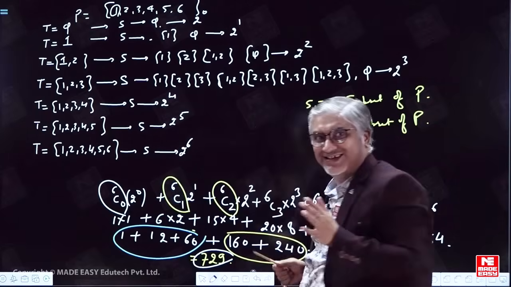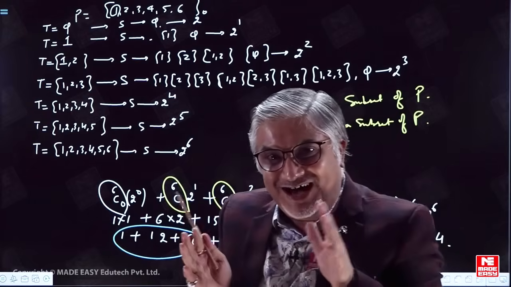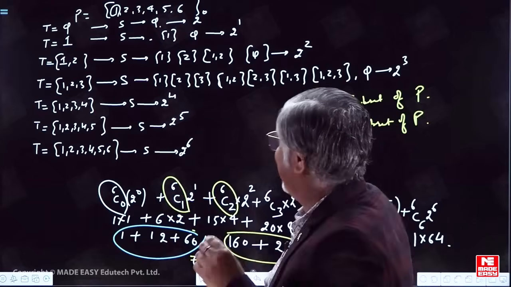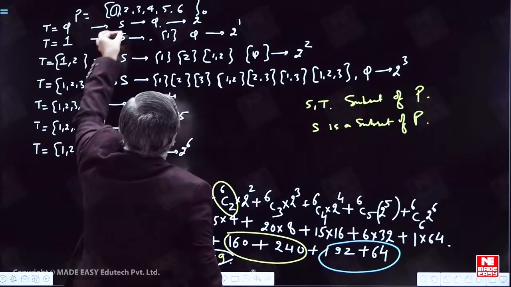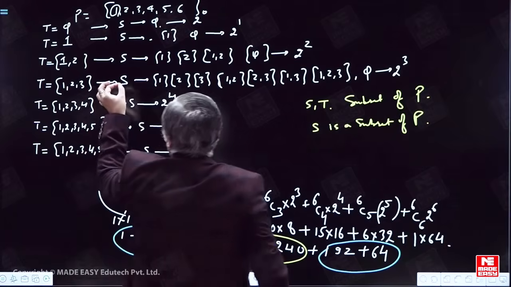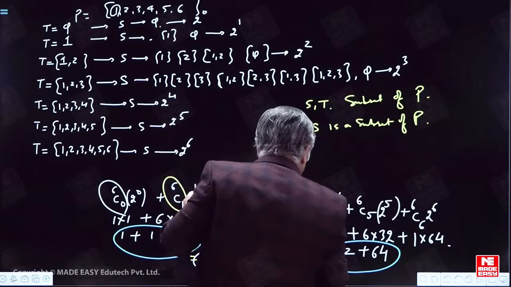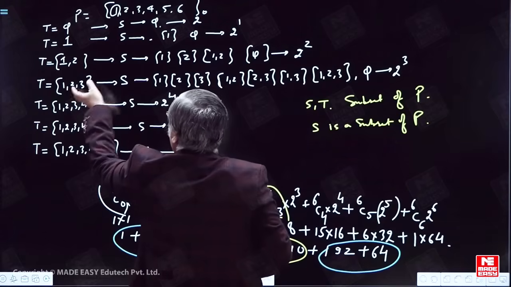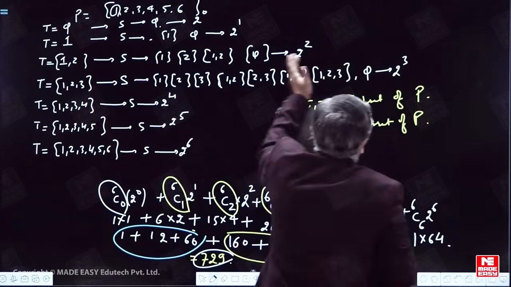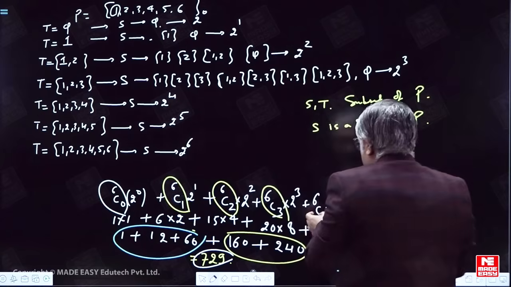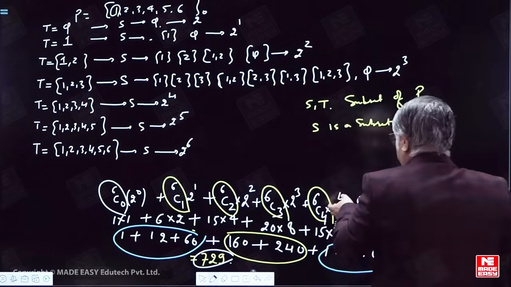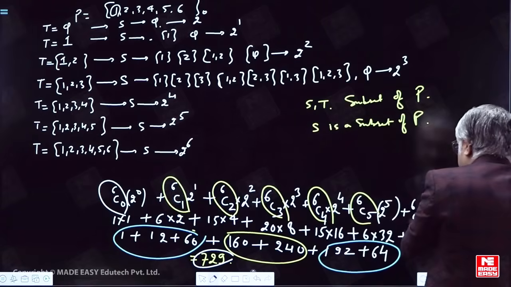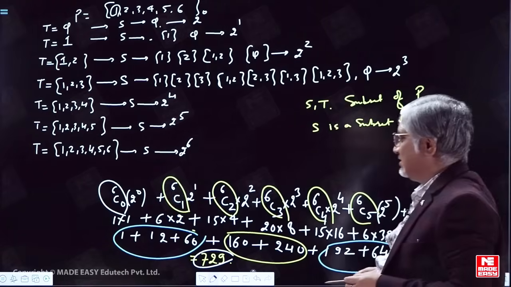T and S both are subsets of P, and S is a subset of T. If we select 3 elements from here, any 3, that can be done in 6C3 ways, and for each of them, S will correspond to 2 power 3 subsets. Similarly, we select 4 elements, 2 power 4 subsets, any 5 elements, 2 power 5 subsets, and any 6 elements, 2 power 6 subsets.